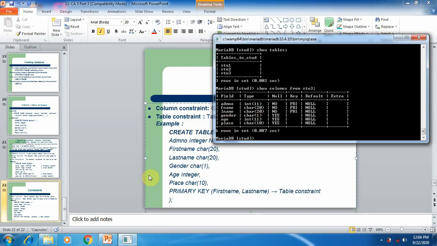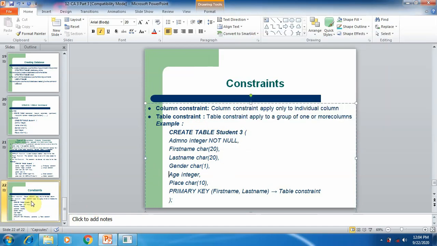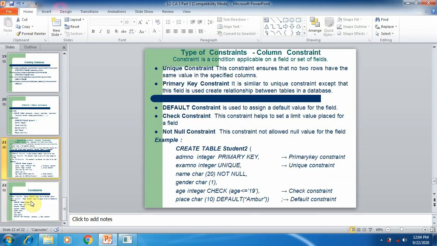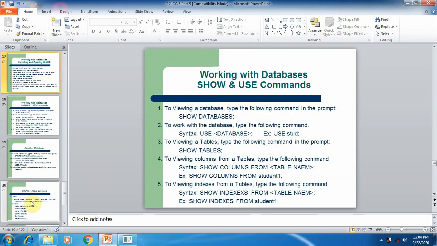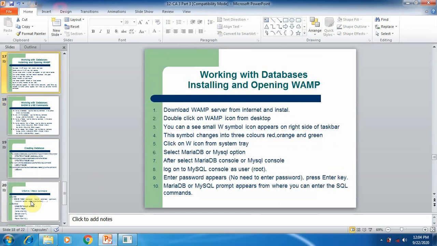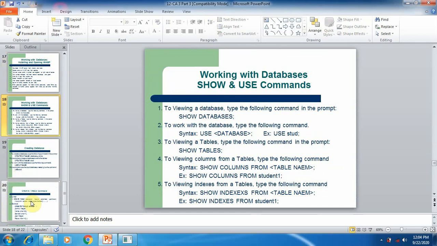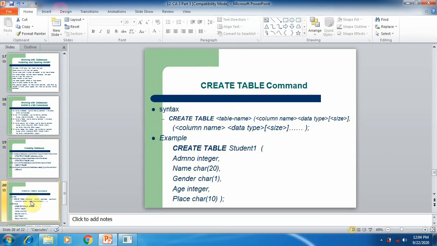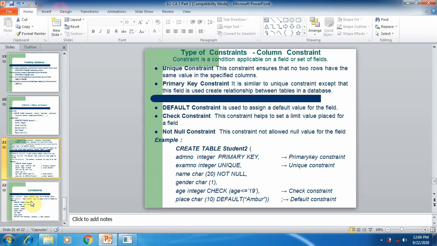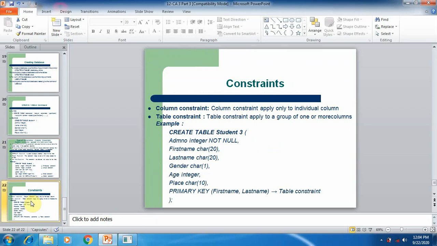So in this class we understood how to create a database as well as how to use show and use commands in SQL. The first thing we learned is how to open WAMP, then how to use show and use commands, and then how to create a database, how to use the database, next how to create a table, and how to create a table with constraints, that is column constraint, next how to create a table with a table constraint. So this is the end of the class.